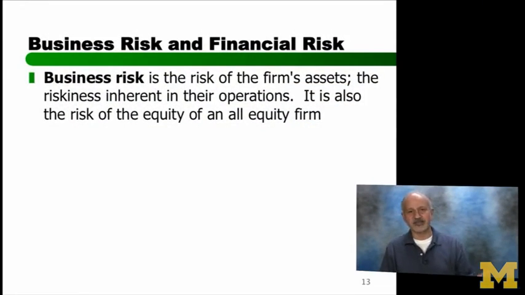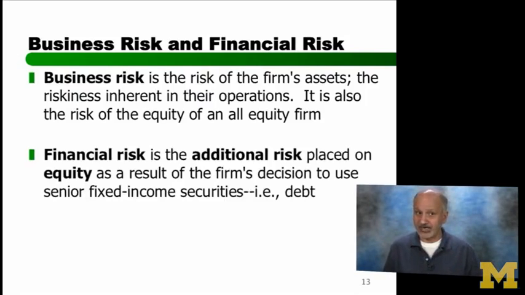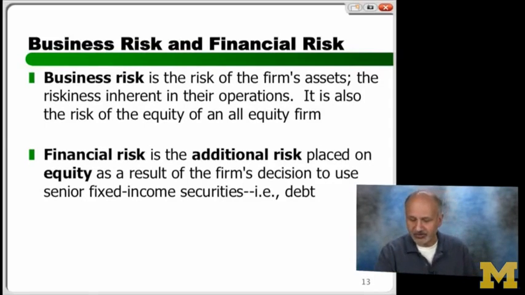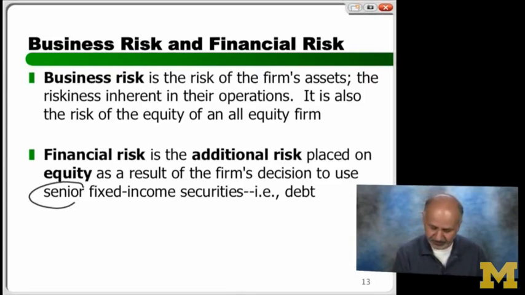This is so cool. Just let me show you graphically, and then what I promise we have to do is we have to internalize this. So this is a little bit, as I said, today is a little bit tricky. So let's just recap. Business risk is the risk of the firm's assets, and it also is the risk of equity as long as there is no debt. Financial risk is the additional risk placed on equity because it chooses to use some fixed income securities that are also senior. This is very important.